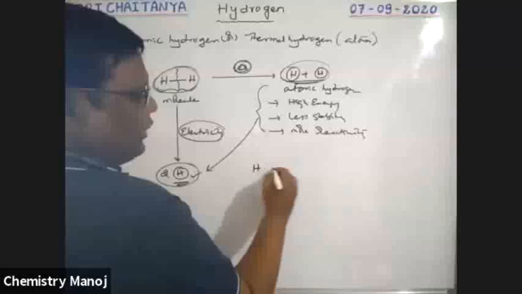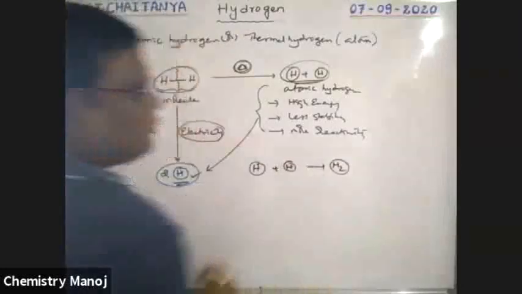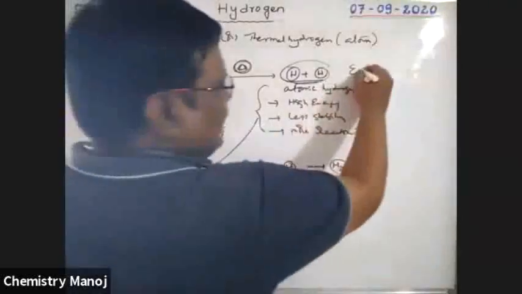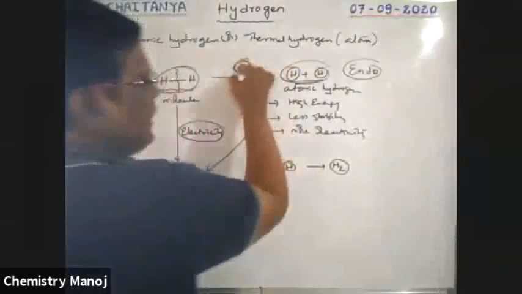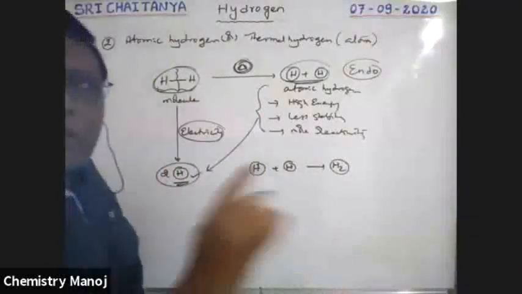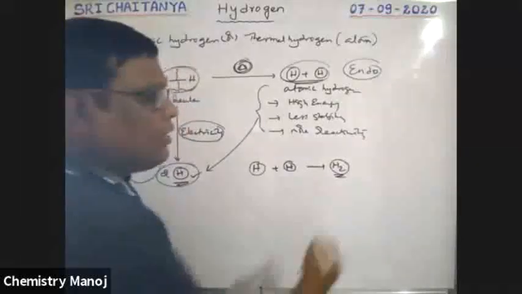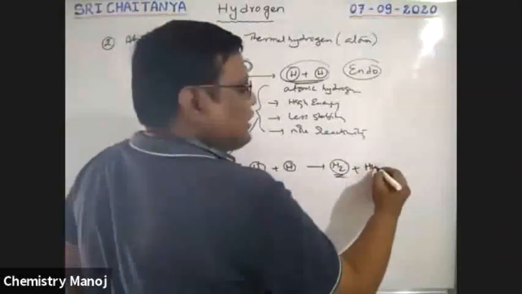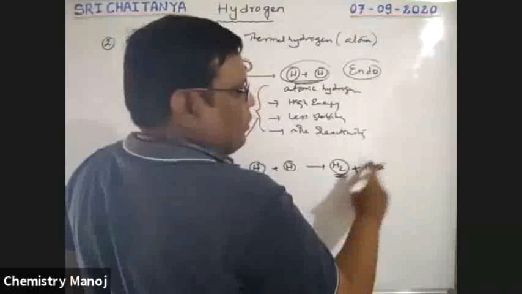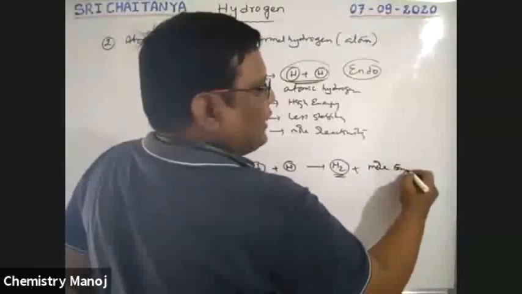Now if these two atomic hydrogens combine with each other, that gives molecular hydrogen. Here, boys, the generation of atomic hydrogens is an endothermic reaction because energy is used. But if atomic hydrogens combine to form molecular hydrogen, a huge amount of energy is released.